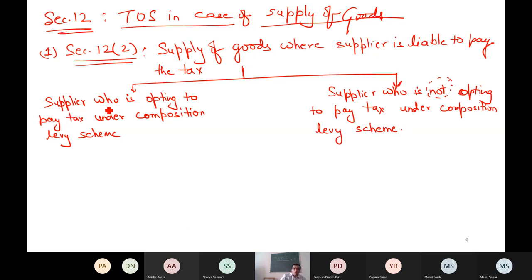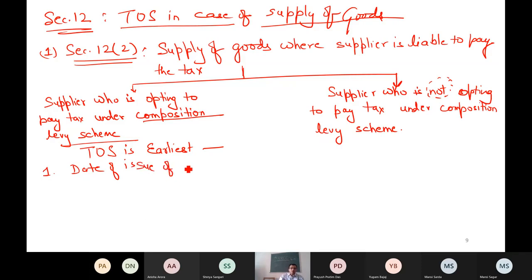Now, if I am a supplier who is opting to pay tax under the composition levy scheme, then what is the time of supply? Time of supply is the earlier of the following dates, or you can say the earliest of the following. First, the date of issue of invoice, or you can say tax invoice, the actual date of issue of tax invoice.